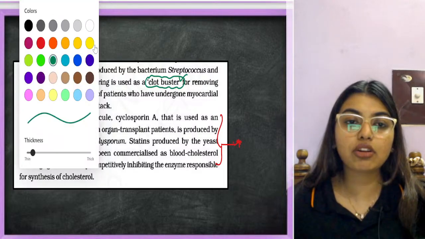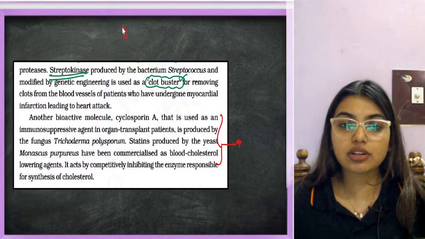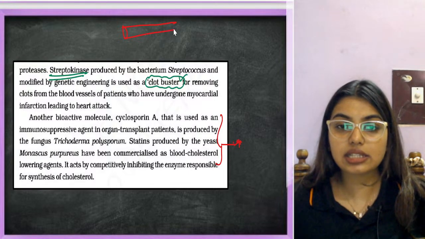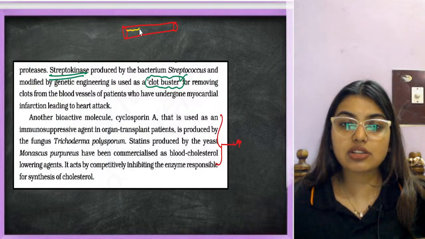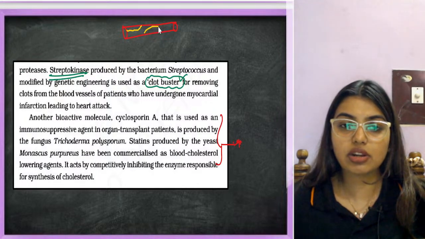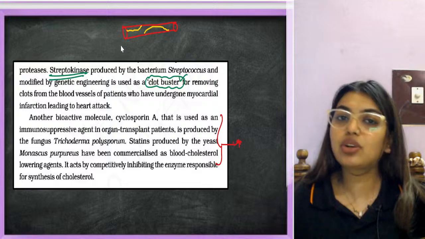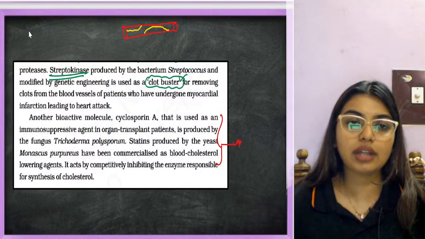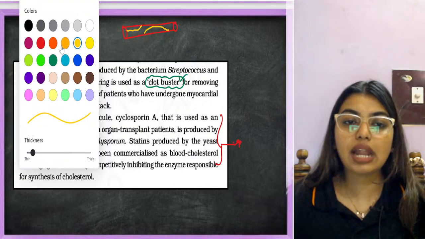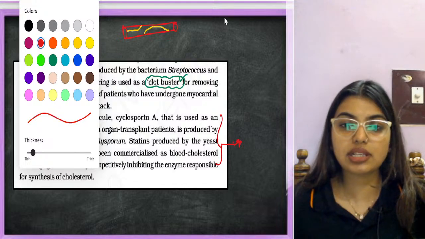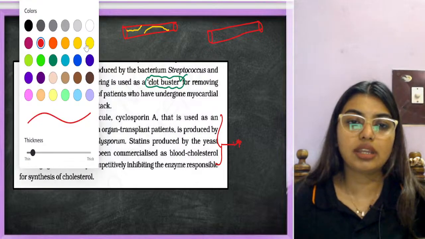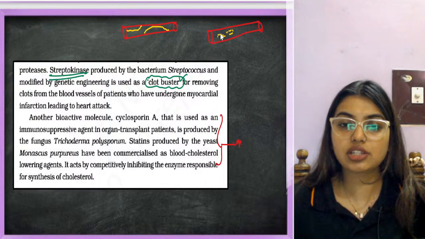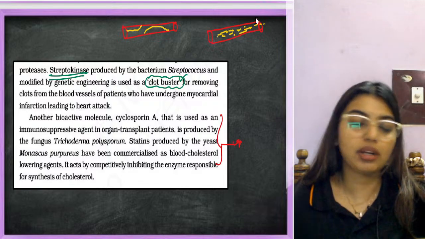Now what do I mean by clot? All of you have studied body fluids and circulation. This is your blood vessel, let's say the artery that is carrying blood to the heart. Fat has accumulated in the blood vessel, and because of that the person has gone through a heart attack. What is going to happen when we add streptokinase? The clots are going to melt down and move out through the blood, or they will be removed.